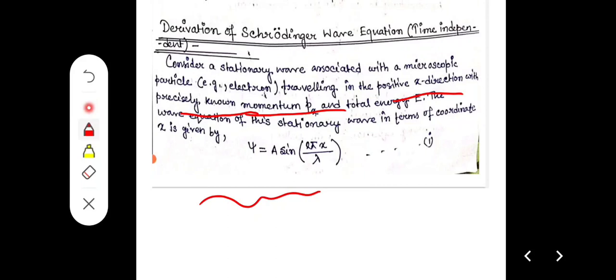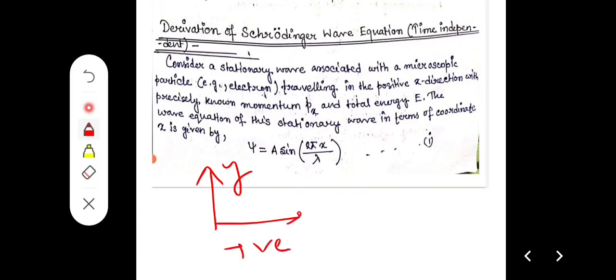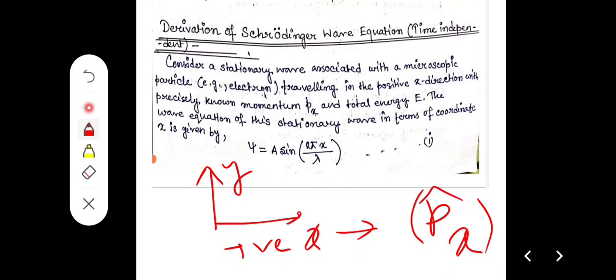So consider a stationary wave that is associated with a microscopic particle traveling in the positive x direction, with precisely known momentum px, a vector quantity, and total energy E. The wave equation of this stationary wave in terms of coordinate x is given by psi equal to a sine 2 pi x by lambda, where lambda is the wavelength.